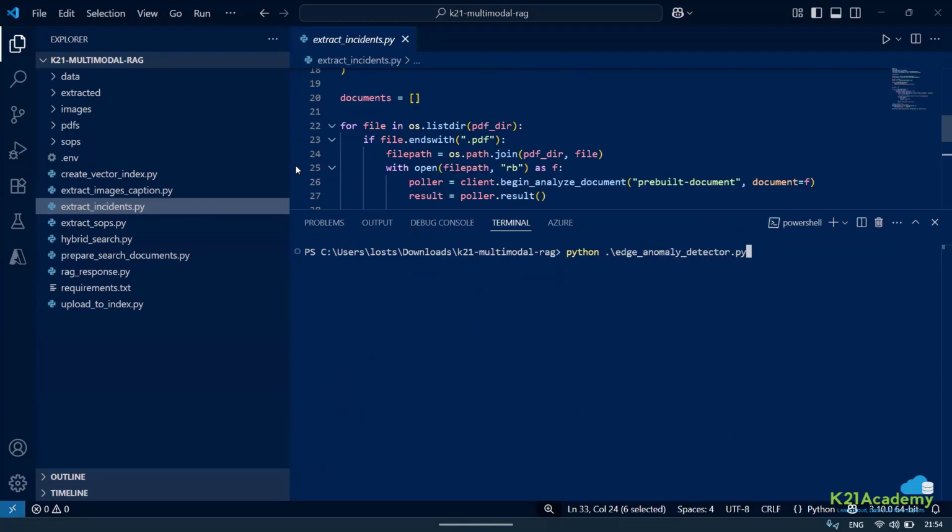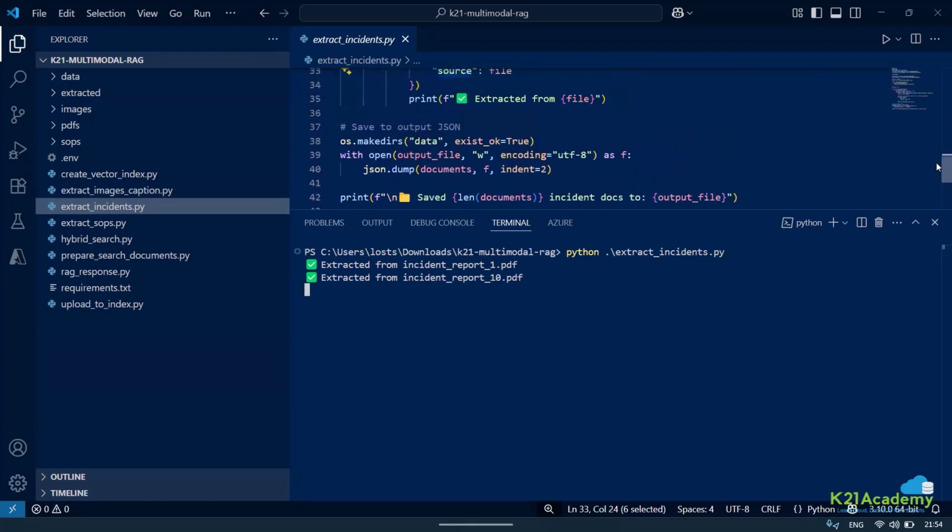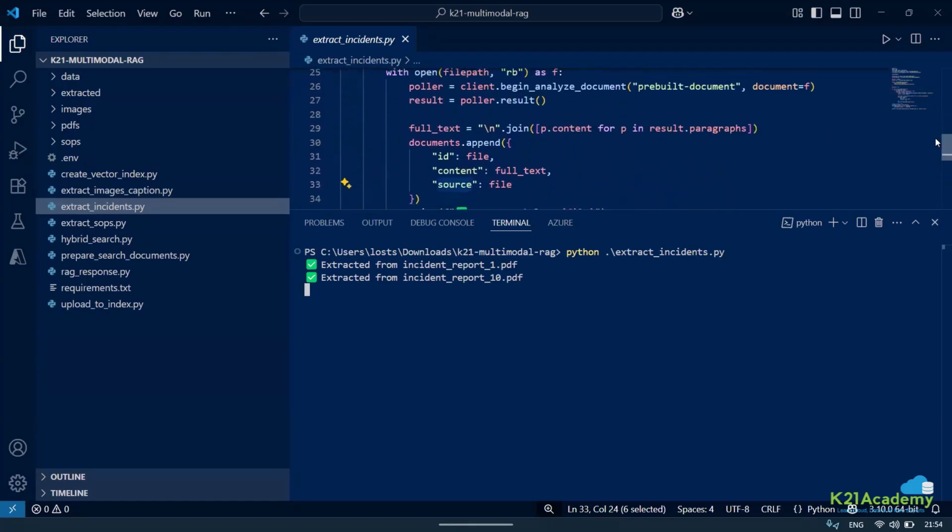So let me run this, extract incident. Now it will take all the PDFs and, using Document Intelligence, extract the information from the PDFs. We are waiting for it. Once it is all extracted, then we will go ahead and output it, because we are running a for loop here.